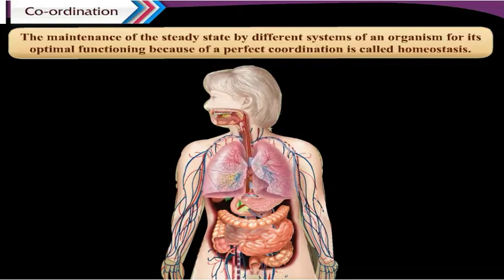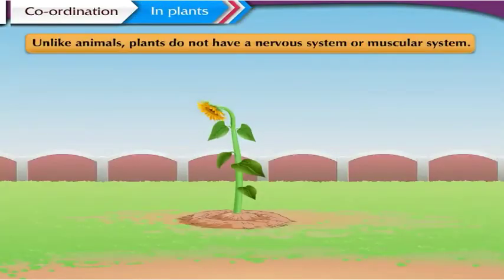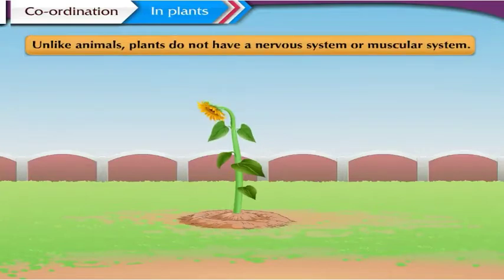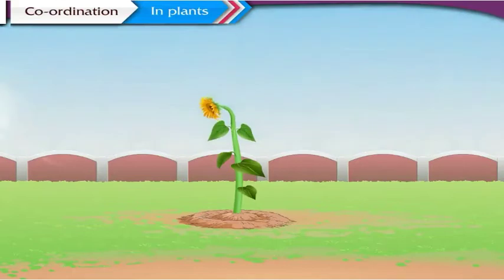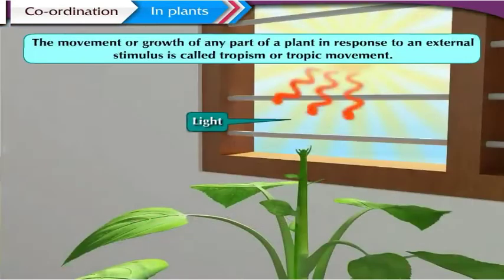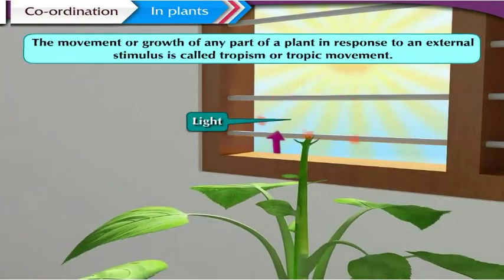Now let us understand how the process of coordination occurs in plants. Coordination in plants. Unlike animals, plants do not have a nervous system or muscular system. The movements exhibited by plants are mainly in response to the stimulus. The movement or growth of any part of a plant in response to an external stimulus is called tropism or tropic movement.